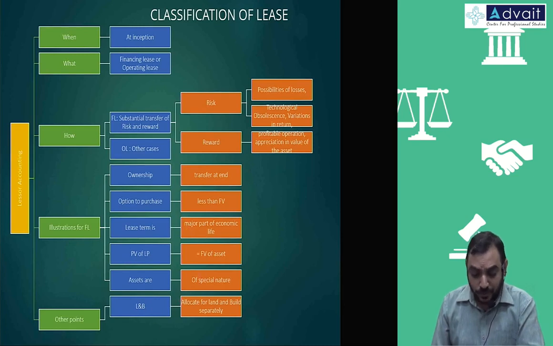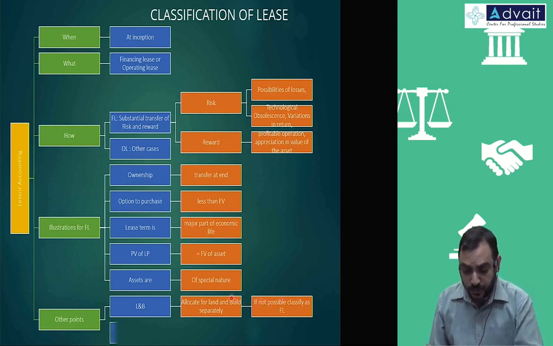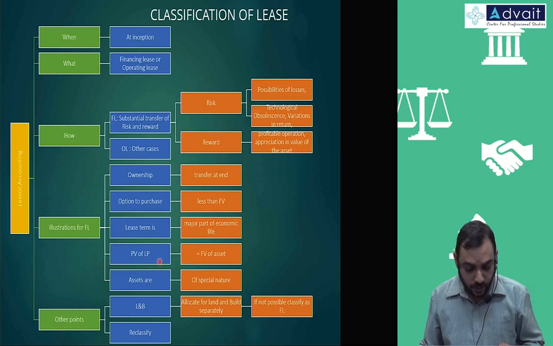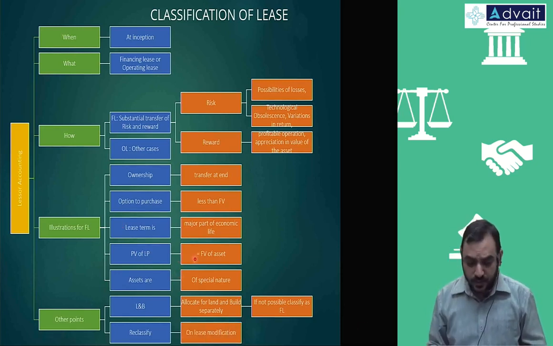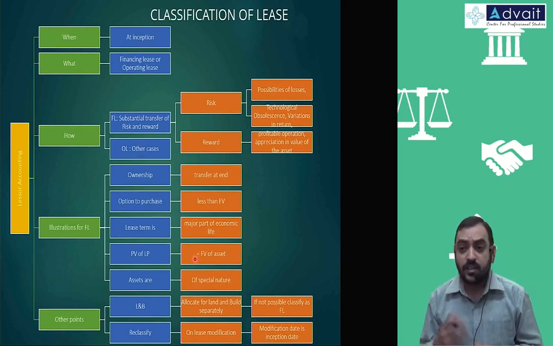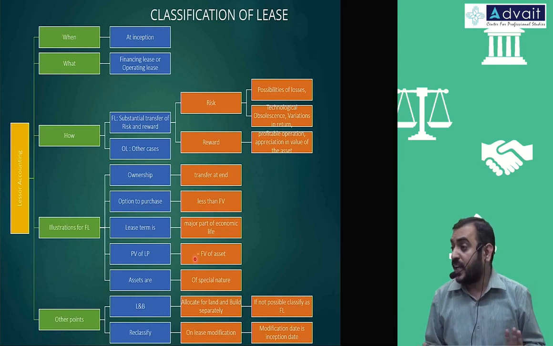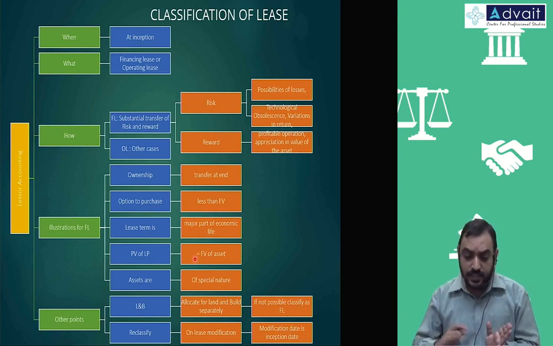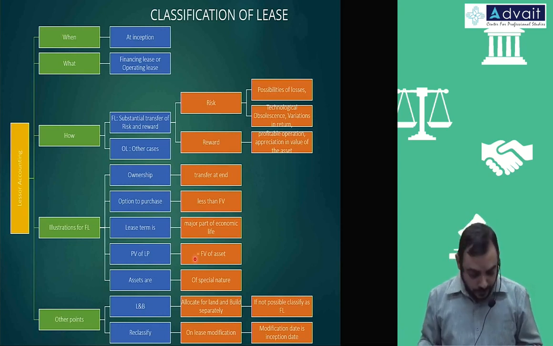Therefore, you have to separate the land portion and building portion. If you are not able to classify, then you can take it as a financing lease. But to the extent possible, you need to do it. And you need to reclassify financing lease or operating lease wherever the modification is required, and treat that modification as a separate lease. No question of remeasurement of liability and all. You treat it as a separate lease, and from that point onwards, you account for it prospectively.